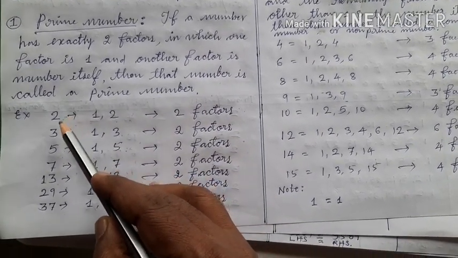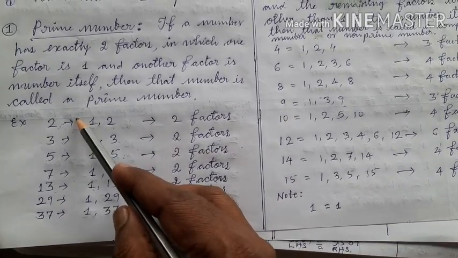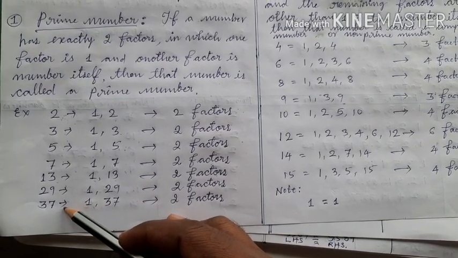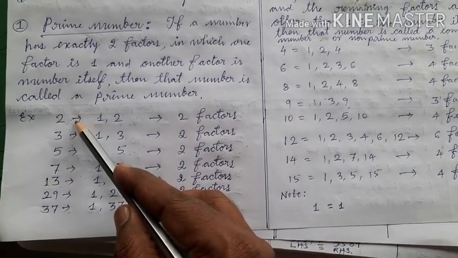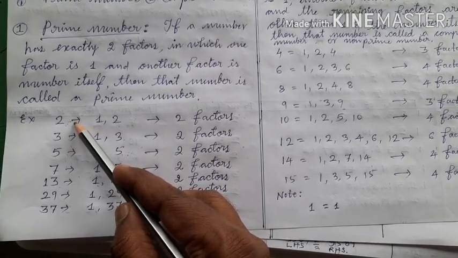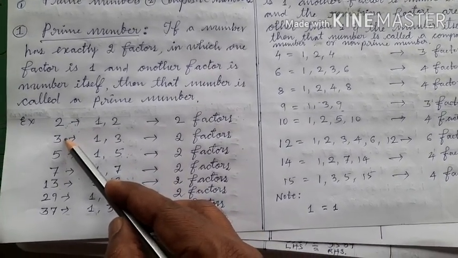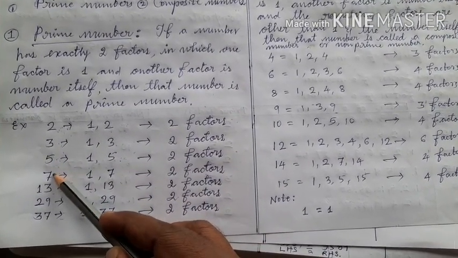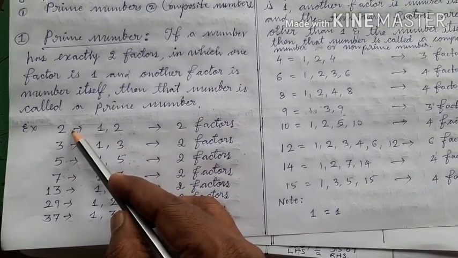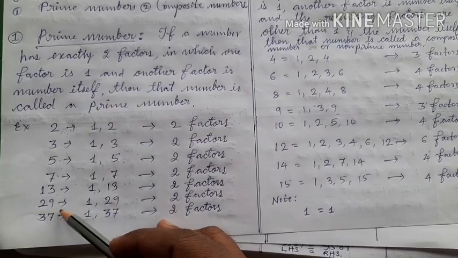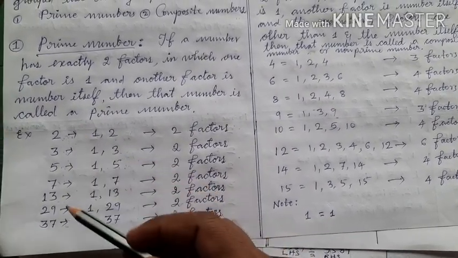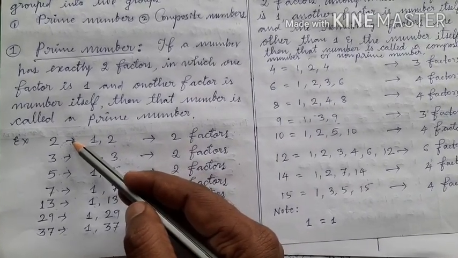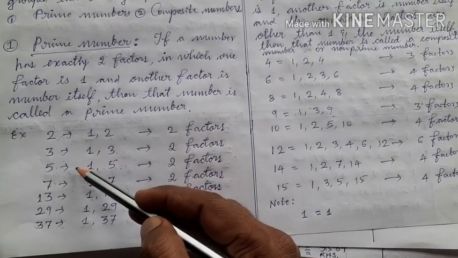If you go on listing the prime numbers, other than 2, you will find that the remaining prime numbers are all odd prime numbers. 2 is the only even prime number. See here, 3 is a prime number but it is odd. 5 is a prime number but it is odd. 7 is a prime number but it is odd. So, except 2, you will never find any even prime number. In the list of prime numbers, 2 is the first prime number and the only even prime number. The other prime numbers are odd prime numbers.